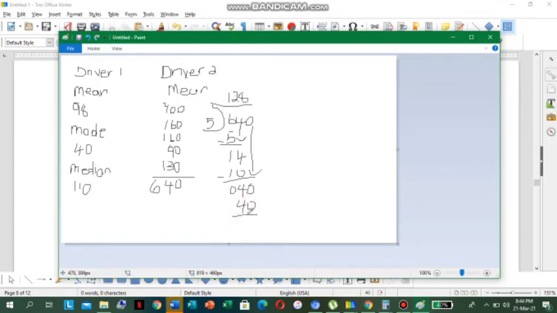When we minus this, we are left with 0. So therefore the answer is what? 128. So the mean is equal to 128.